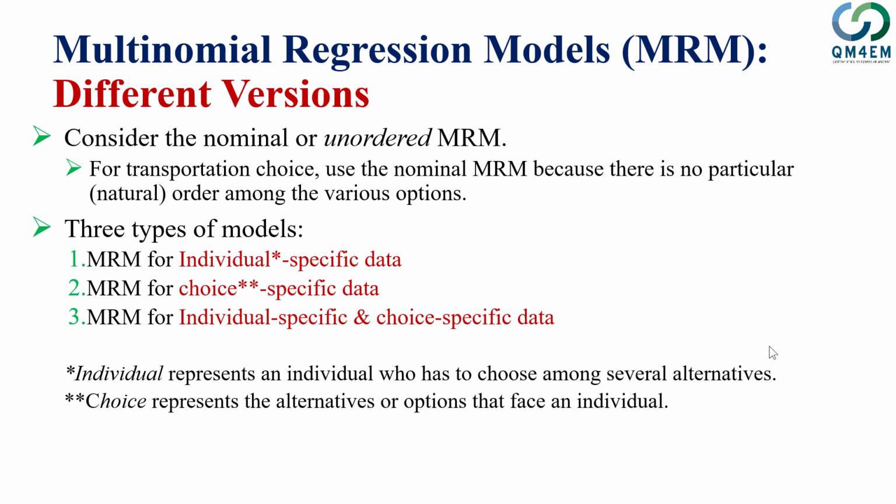Based on whether we have individual, choice, or both kinds of specific data, we are going to use different multinomial regression models. Why are we considering 3 different versions? The reason is that these 3 types of data are quite different from one another. I will give you an example shortly.